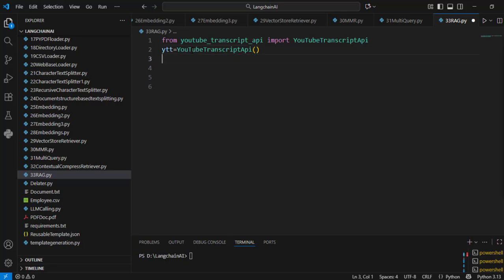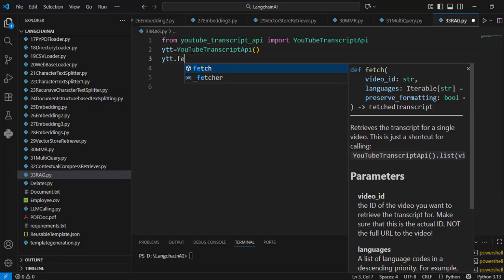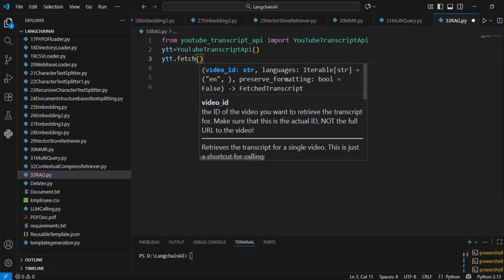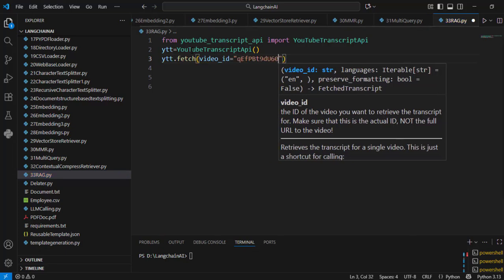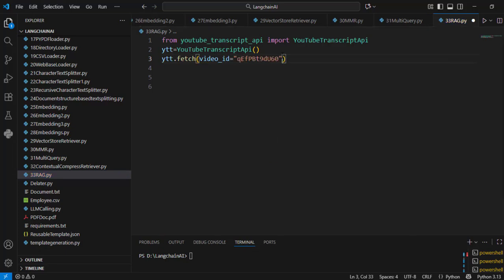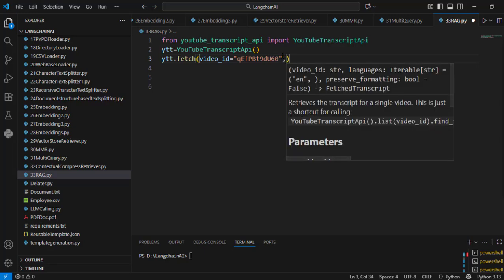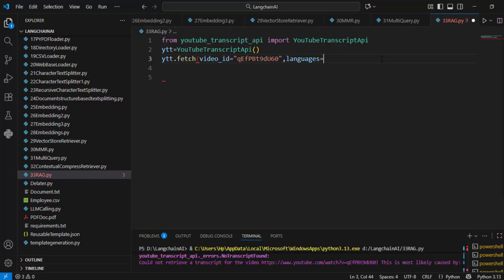So an object of this class is created. Now I will use the fetch function, and in the fetch function I need to pass the video ID, and the video ID is this, which I have already shown you. And after this, languages, and in the languages I will pass the English language in the form of a list, and I will close it, and I will equate it with an object